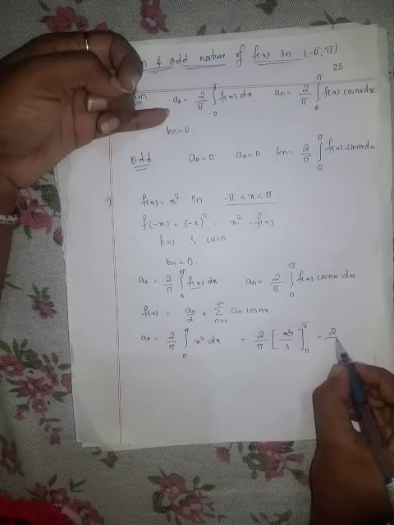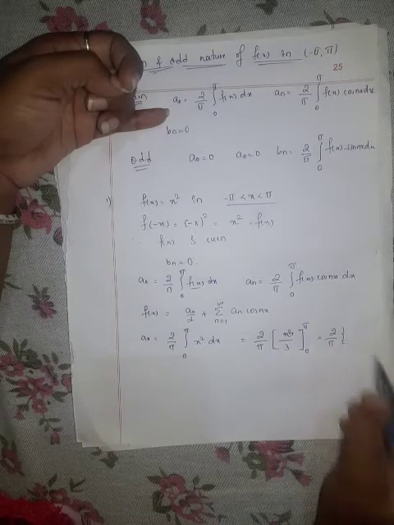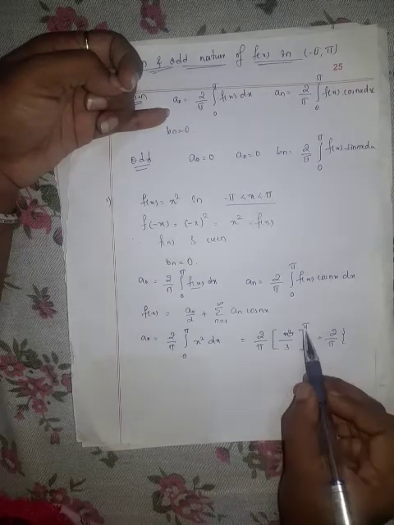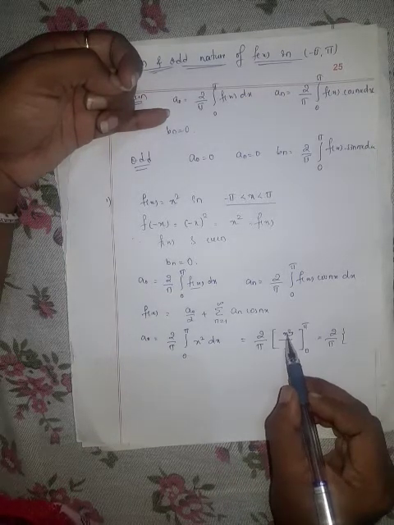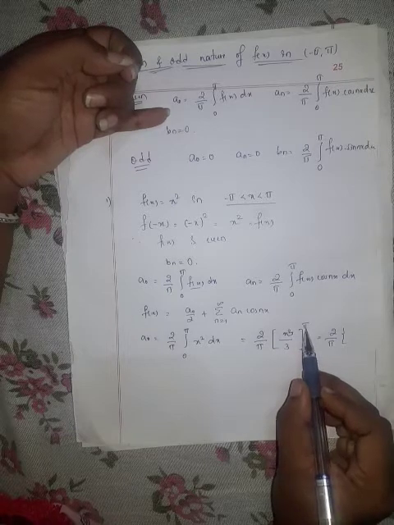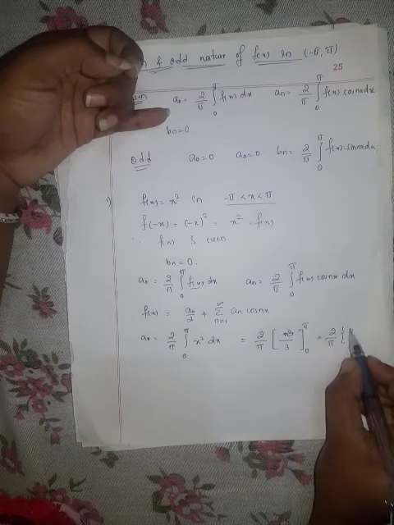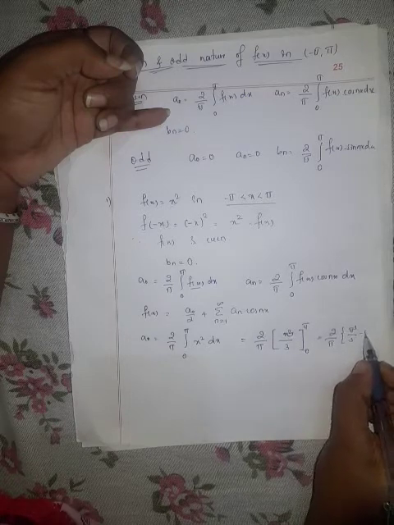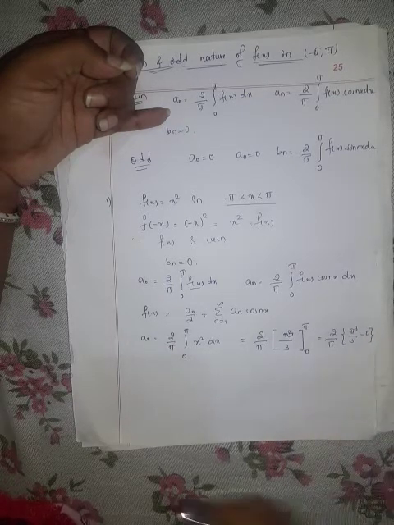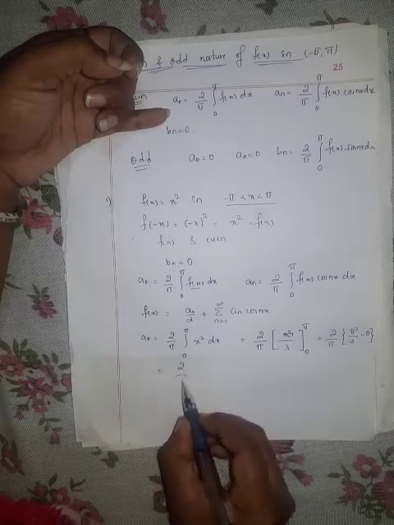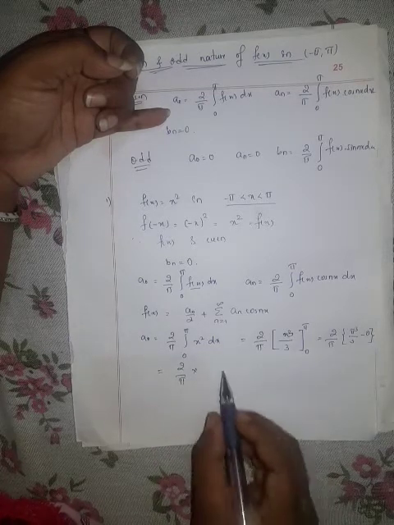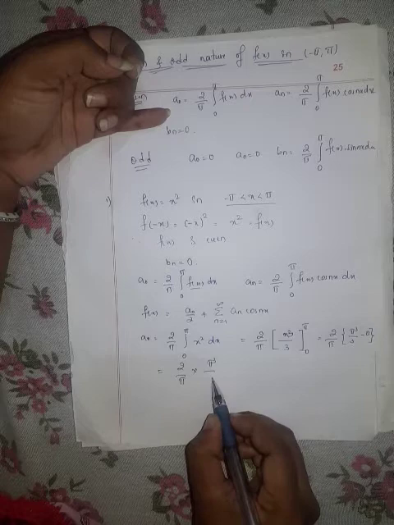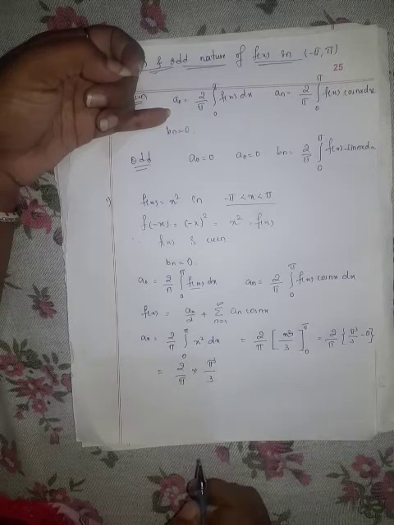So 2 divided by pi as it is. Apply the upper limit and lower limit. First we apply the upper limit: in place of x put pi, so pi cube by 3 minus the lower limit 0, and 0 by 3 is 0. If you simplify this, 2 by pi into pi cube by 3,